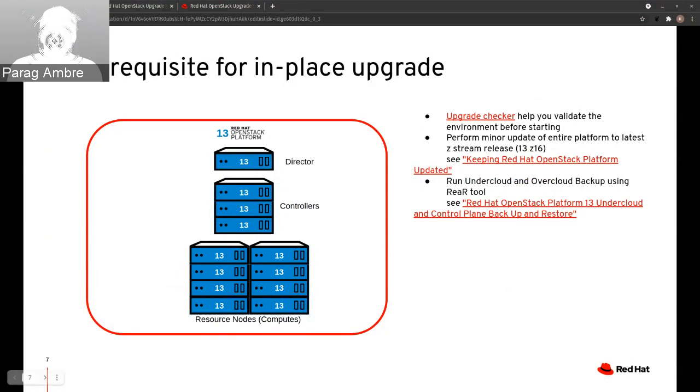Make a backup of your environment. The ReaR tool can be used to back up both undercloud and overcloud control planes. Here, ReaR stands for Relax and Recover. It builds a bootable image that includes the most recent state of an undercloud as well as a control plane node.